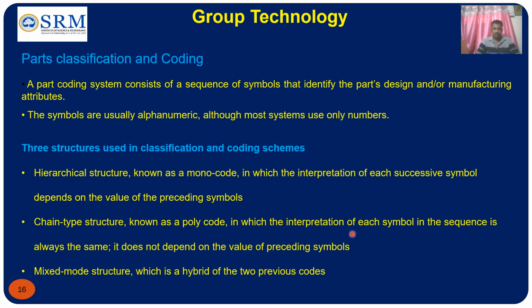Each and every symbol has its own uniqueness. It does not depend on either the preceding or the next symbol. So there is another type of coding structure, which is called a mixed mode structure, also called a hybrid structure, which is a hybrid of these two previous codes. Either it will be dependent or it will be independent. One may be dependent, other may be independent. So these are the three different structures used in a classification and coding system. Based on this, we will discuss the different types of classification and coding systems available in the next slides.